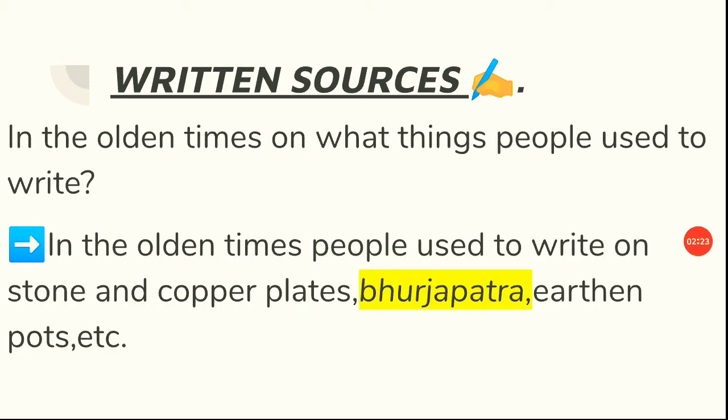In the olden times, on what things did people use to write? Now, in the olden times, there were no pens and papers, right? So, what did people use to write? In olden times, people used to write on stone and copper plates, bhurjapatra, earthen pots, and so on. We will see more of it in the next question ahead.